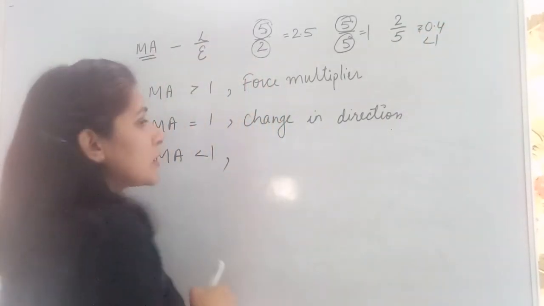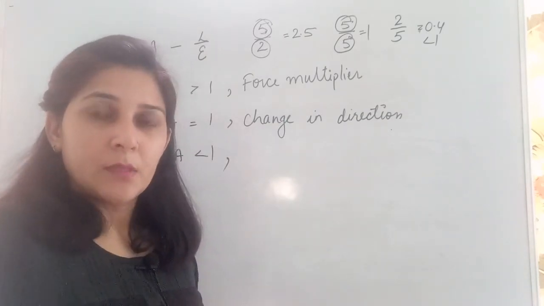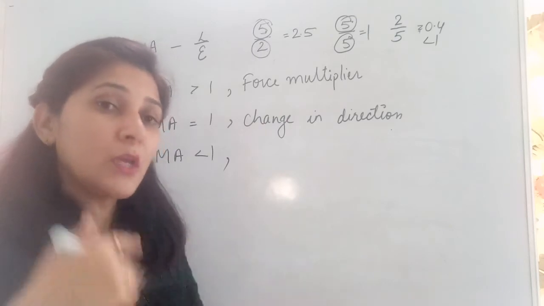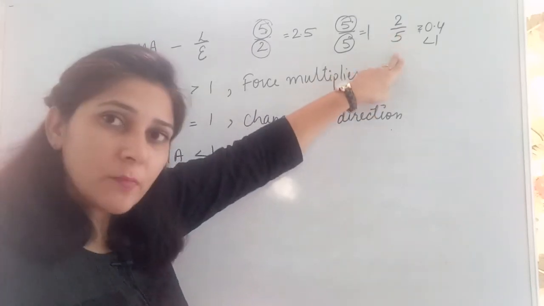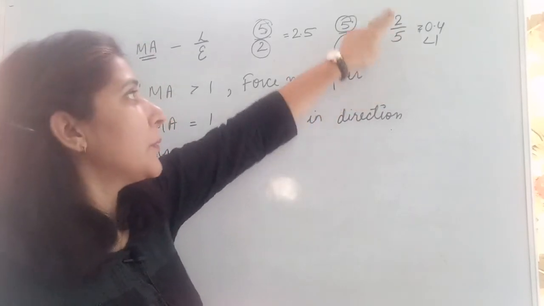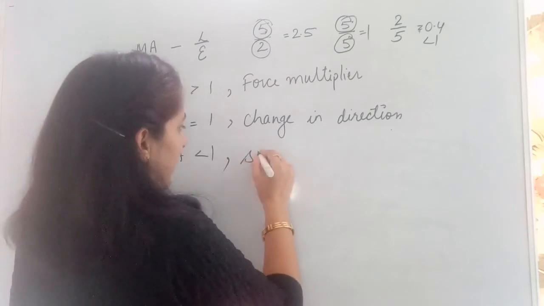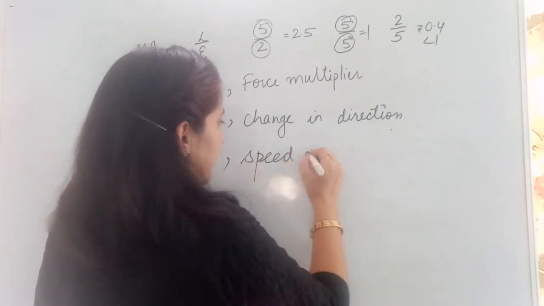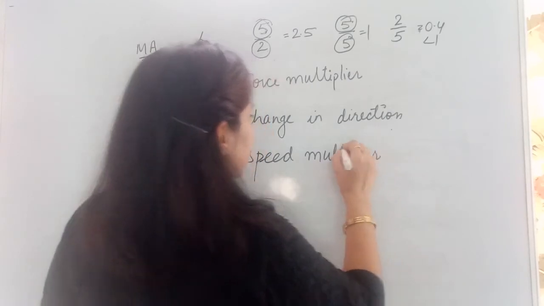So in that situation, these kinds of machines are used to gain in speed. The speed of work will be increased, though we need to apply a larger amount of effort to lift a smaller amount of load. So what can you say? These kinds of machines are used as speed multiplier.